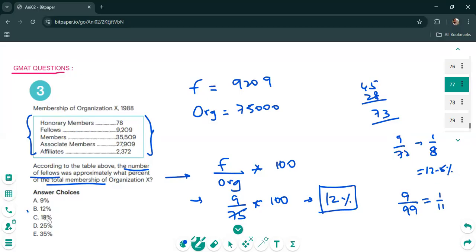So this is how you can solve a question without having to use the calculator, just by guessing through the numbers and doing calculated guesses. So that was the first one.